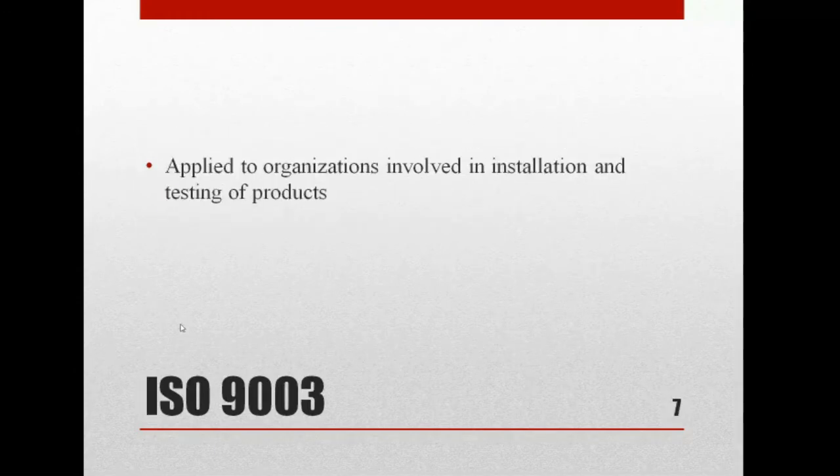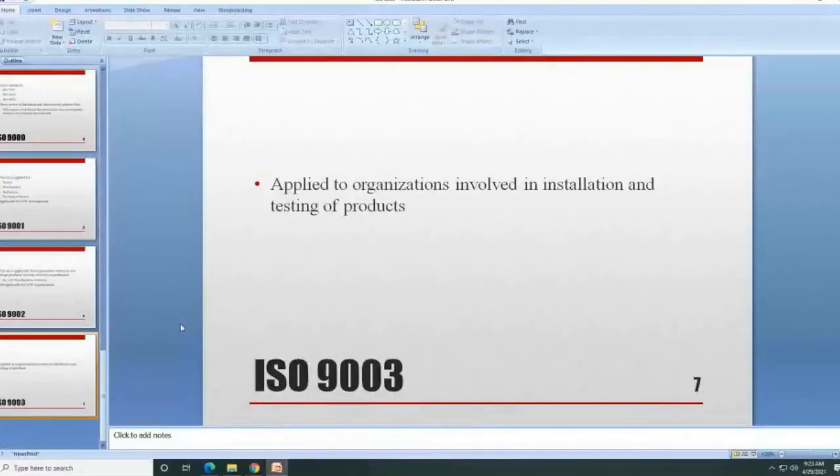The next one is ISO 9003. This standard is applied to organizations involved in installation and testing of products. They do only two things, installation and testing of products. So ISO 9003 has a set of standards involved in installation and testing. As per our requirement, ISO 9001 is applicable for software development companies. That's all about this ISO topic.